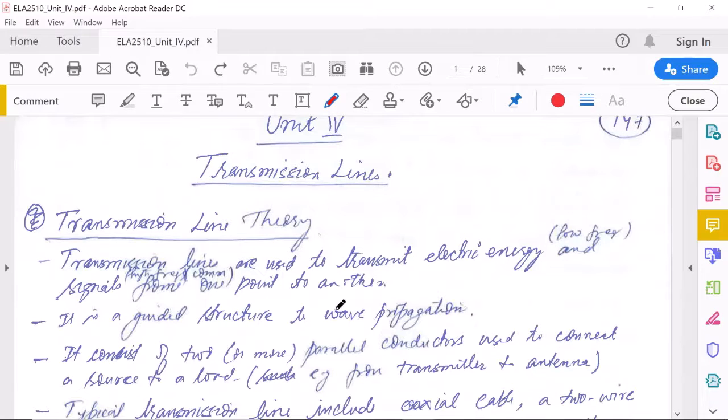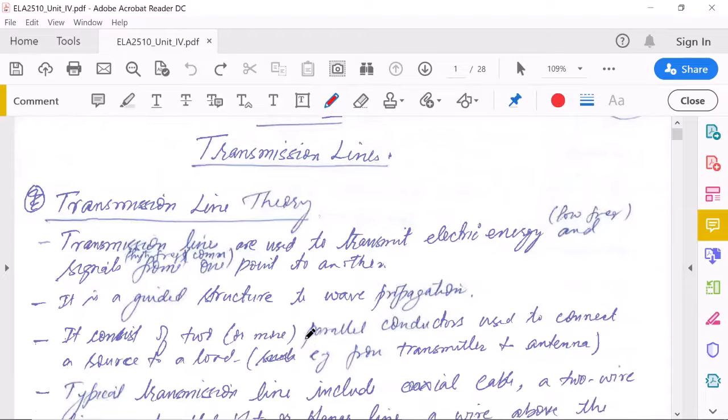So transmission lines are used to transmit electric energy and signals from one point to another. Generally at lower frequency, when you are working at 50 hertz, we say they are carrying energy. For example, when you switch a light bulb or a fan on or off, you are concerned about the energy rather than the signals. But when you move to high frequency, high-frequency EM waves are used to carry the information.